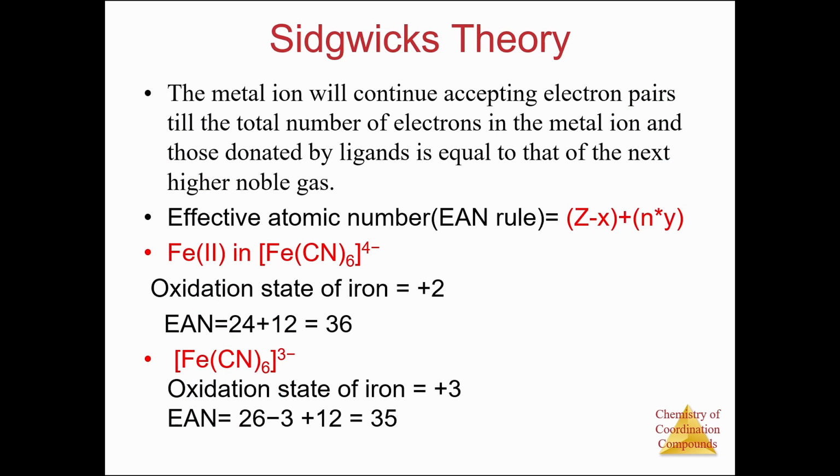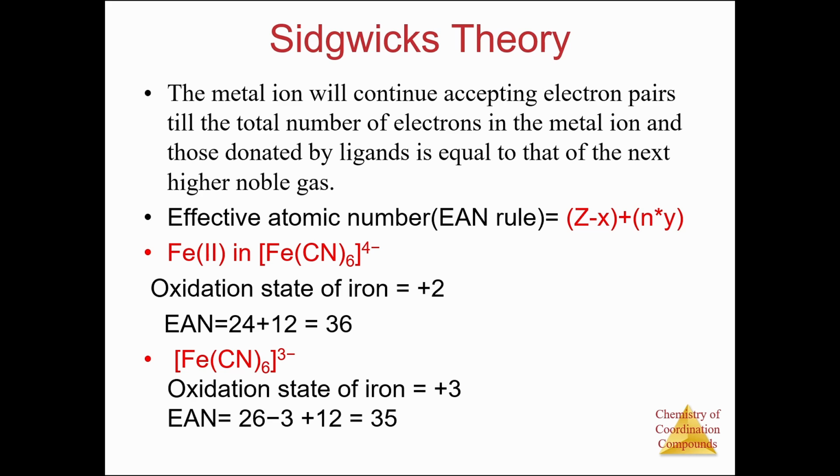Now let us pass on to Sidgwick's theory. Sidgwick's theory proposes the stability of the complex. In other words, when following the EAN rule through the calculation, if your answer matches with the atomic number of the noble gases, the complex will be stable.